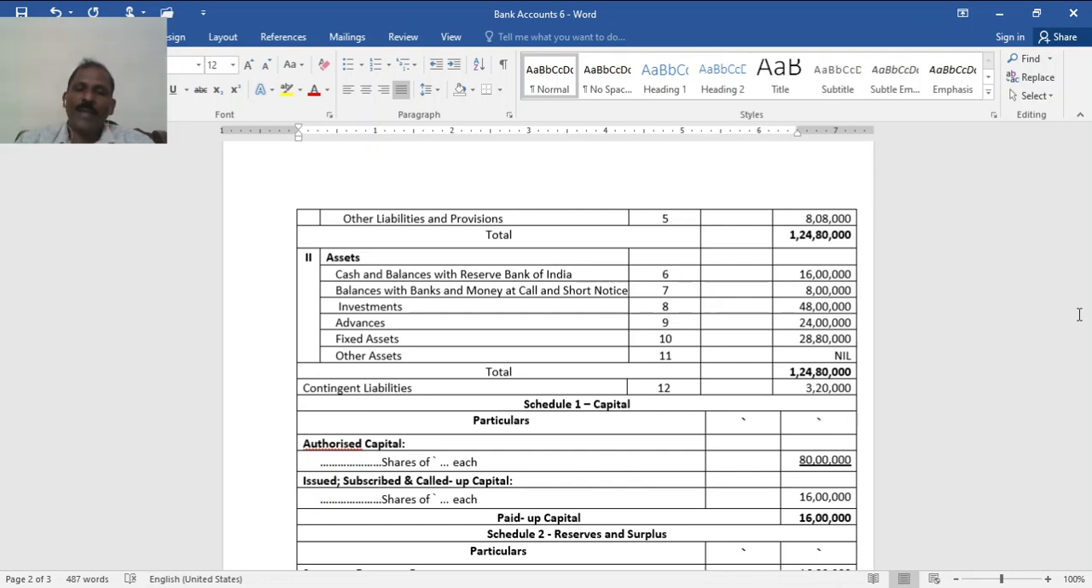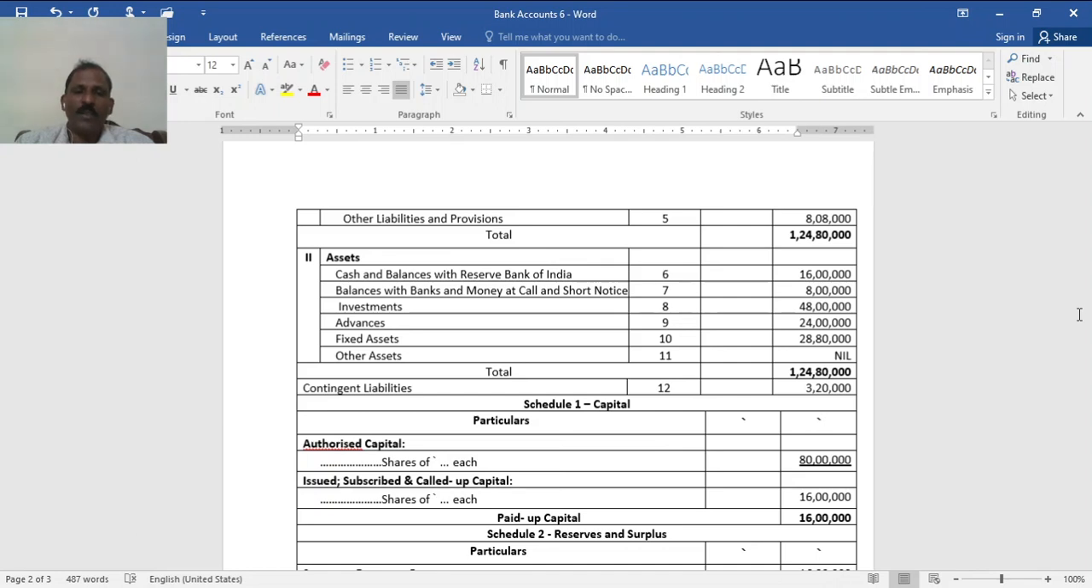Then balance with banks and other banks, and money at call and short notice. See, money at call and short notice is maturing within 2 days, and within those 2 days at any time it may be called by serving a notice. It is shorter period lending. So it is equivalent to the balance with other banks, going to the bank and bringing our adjustment or asking them to pay immediately.